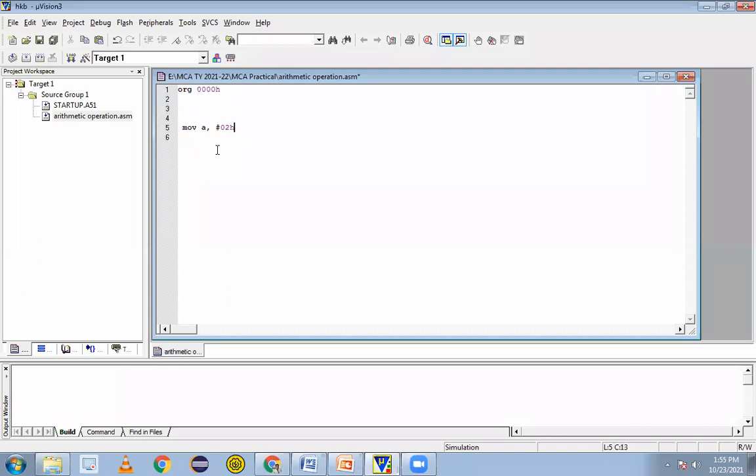Whether you write H here or a small capital, it doesn't matter. This is my first instruction: MOV A, #0 2H. I can put a comment also here like this. What is a comment? A will get the value 02. That is the meaning.